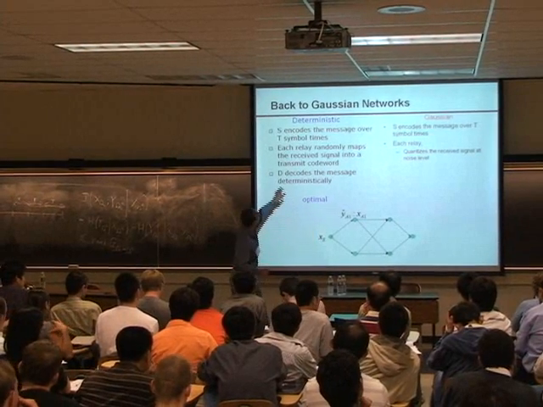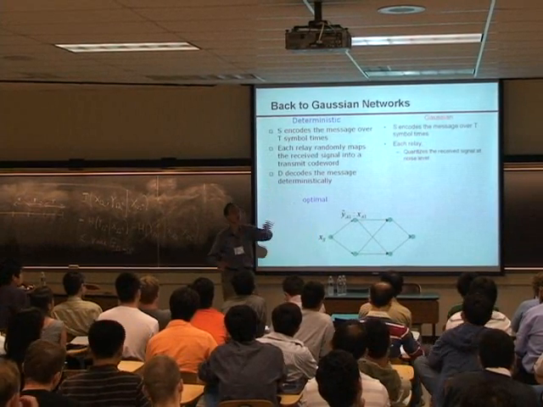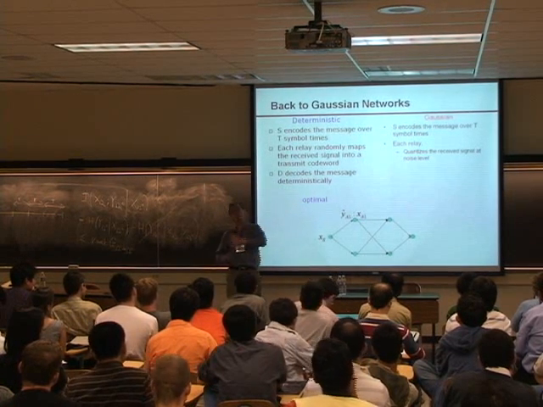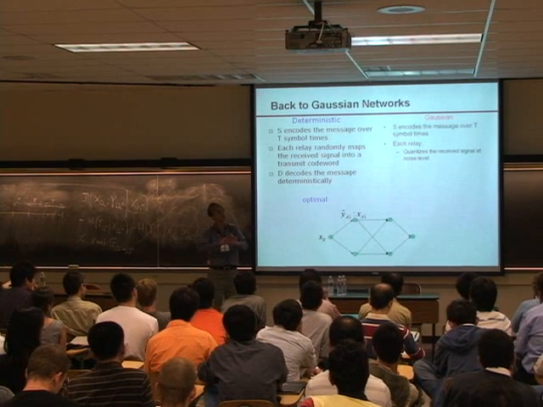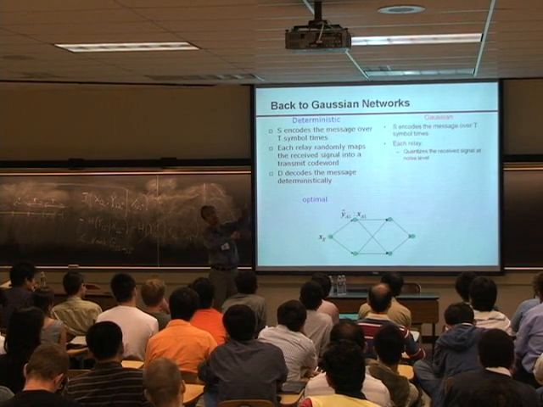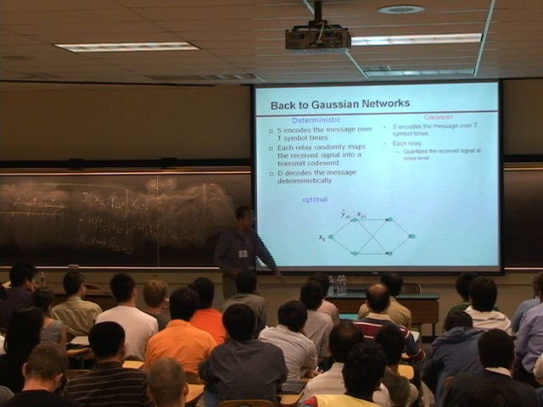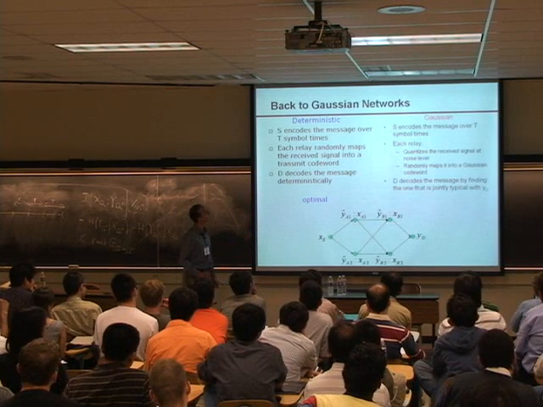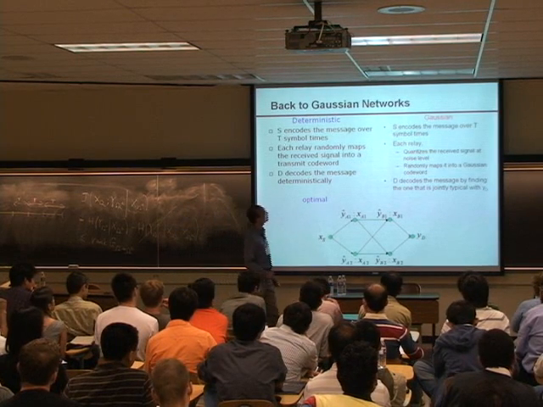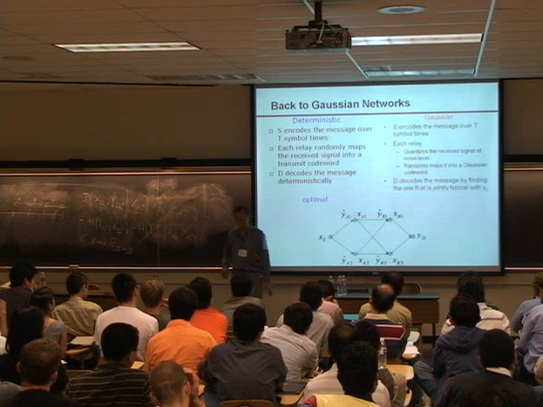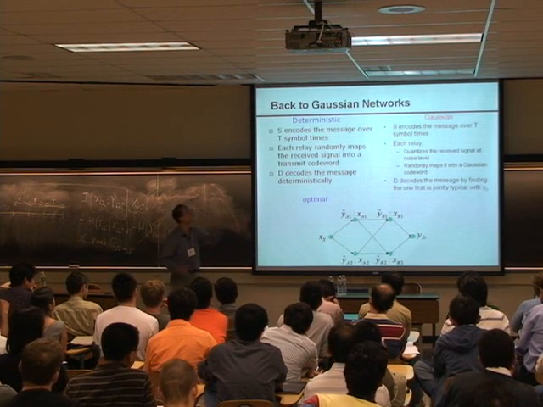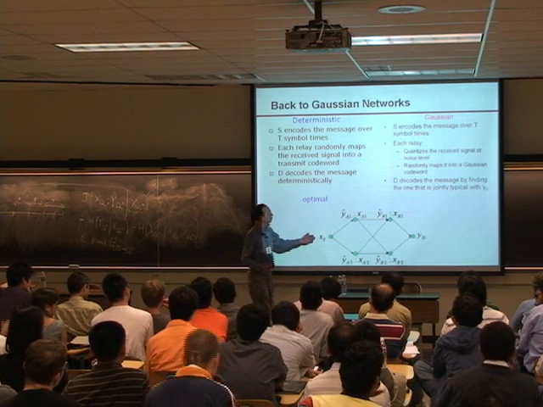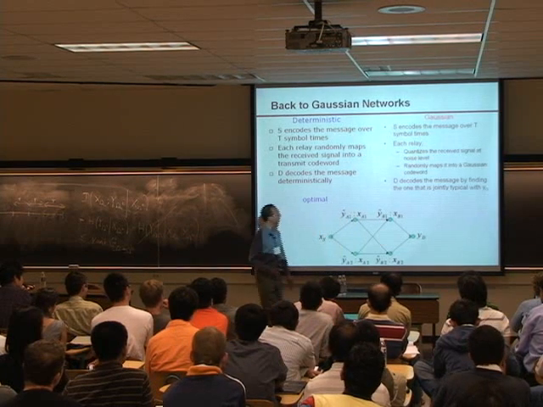So to do this mapping, you basically have to convert your problem into a discrete problem. And to do that, you quantize the received signal at the noise level to essentially get the bits above noise level in the deterministic channel. Once you do that, you can now randomly map it into a Gaussian code word. Okay? And now, decode the message. Now it's not so simple as just checking a table to find a unique map, but it needs to decode by finding a message which is jointly typical with the received signal.